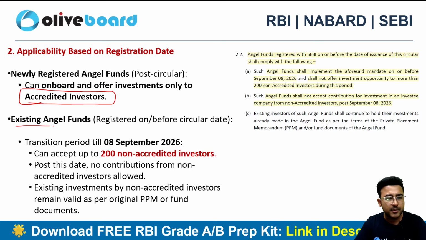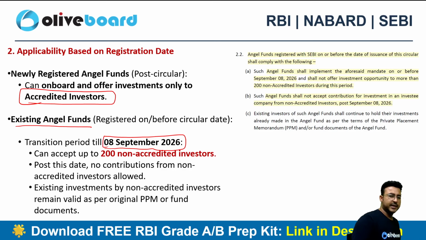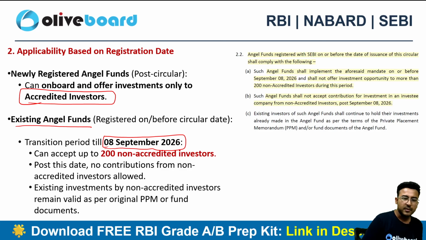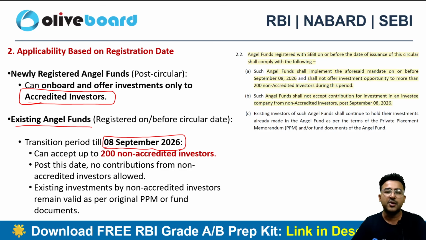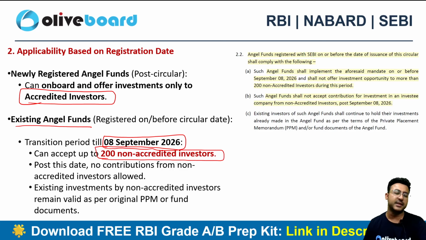Existing angel funds. What about existing angel funds who have already taken funding from non-accredited investors? What they need to do is transition till 8th of September 2026, right? So it's close to 1 year from now. So you are required to transition slowly. You can accept up to only 200 non-accredited investors. So only 200 non-accredited investors can be there in your fund, right?